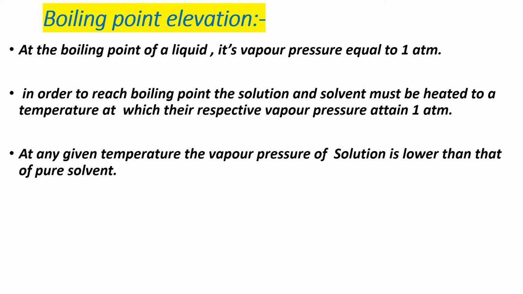Hence, at any given temperature, the vapor pressure of solution is lower than that of the pure solvent. You have to memorize, at the boiling point of a liquid, its vapor pressure becomes equal to 1 atmospheric pressure.